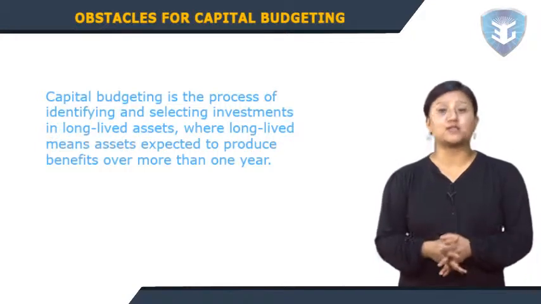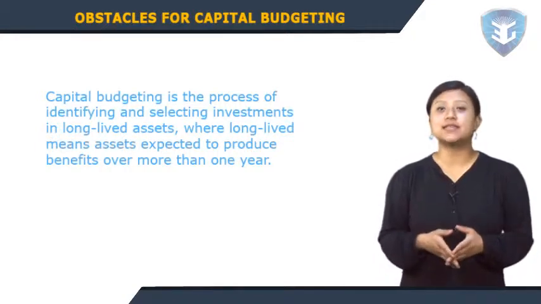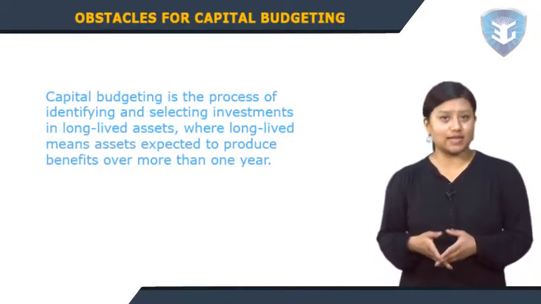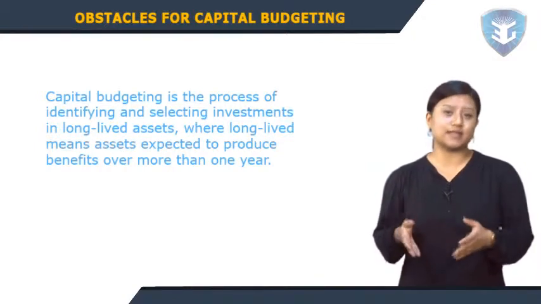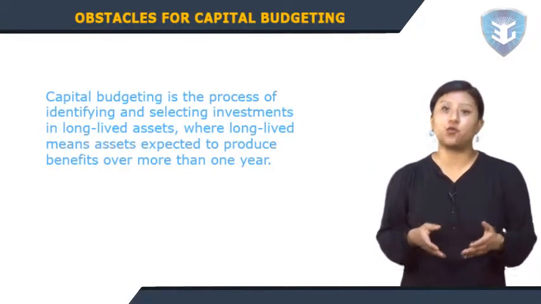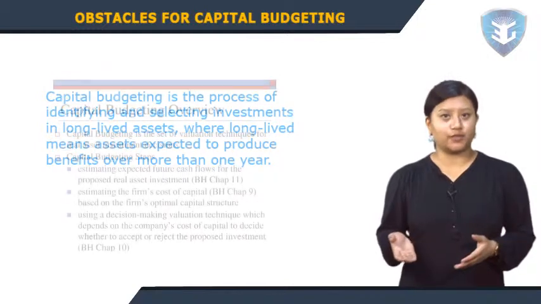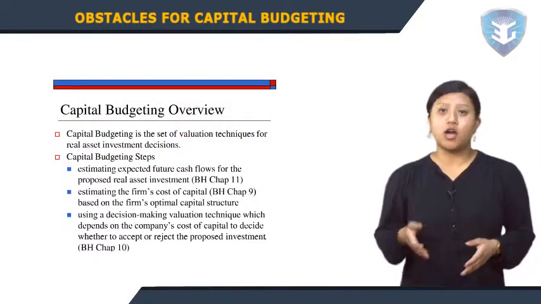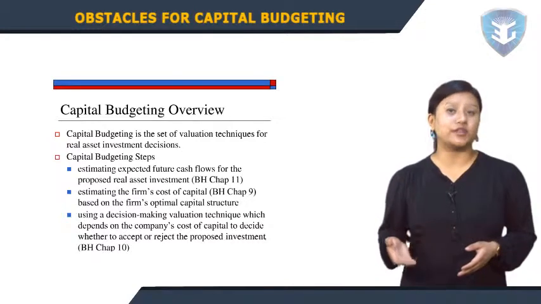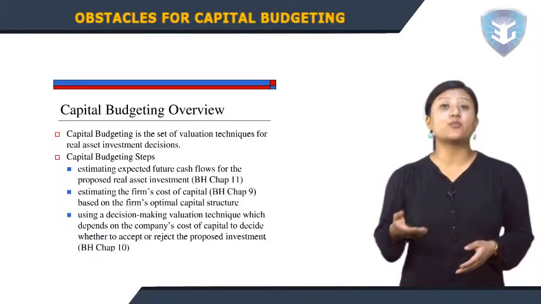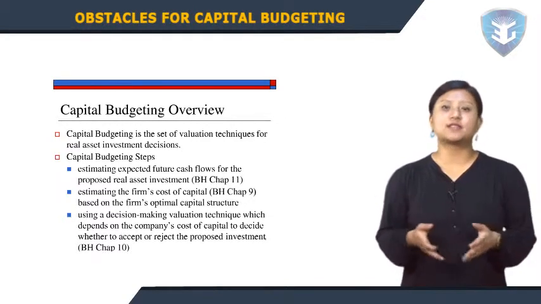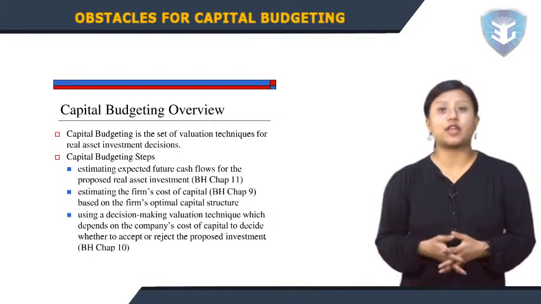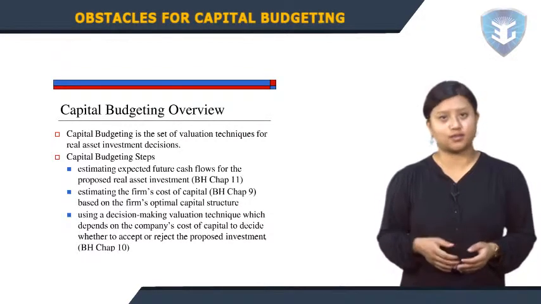Capital budgeting is the process of identifying and selecting investments in long-lived assets, where long-lived means assets expected to produce benefits over more than 1 year. In this reading, we first look at the capital budgeting process in general. After looking at the broad picture of how investment decisions are made, we look at how projects may be classified. This classification helps us identify the cash flows we need to consider in our decisions.